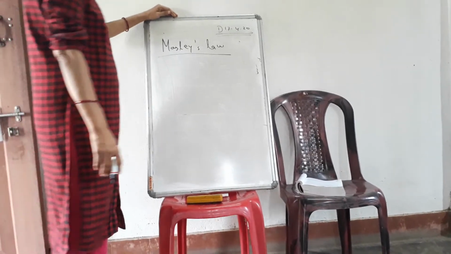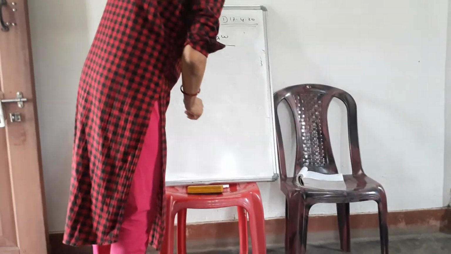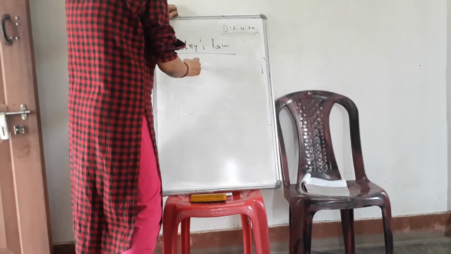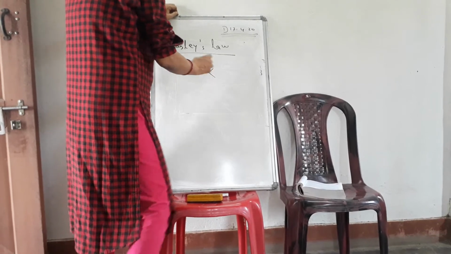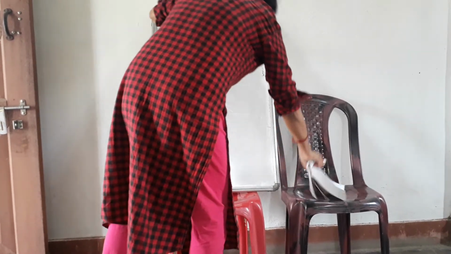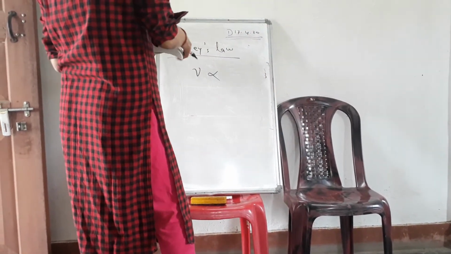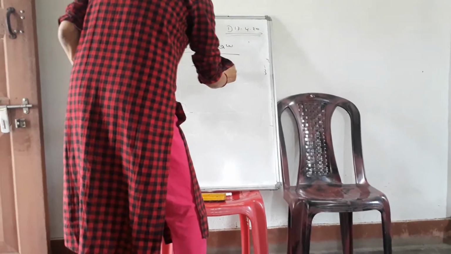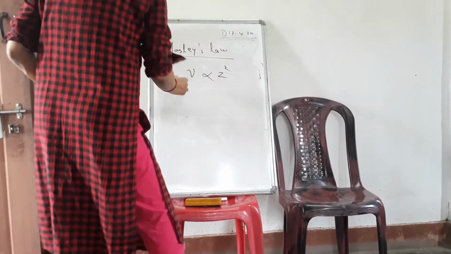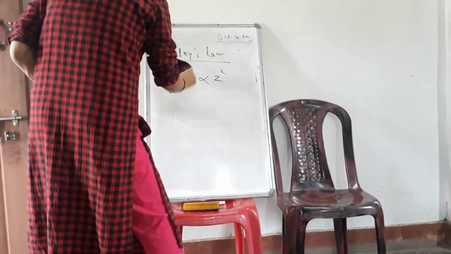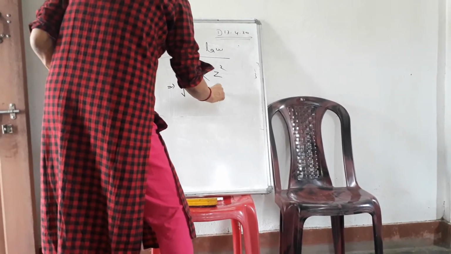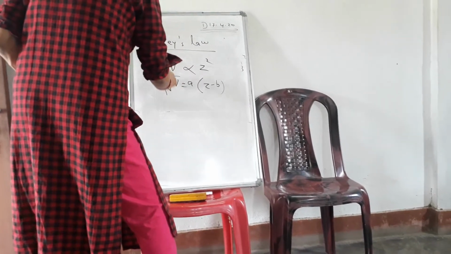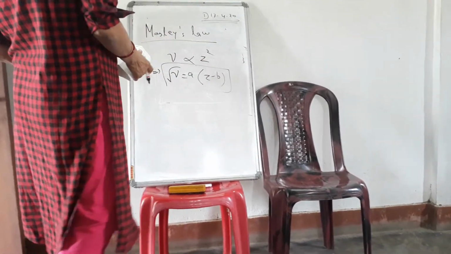He found that the frequency of any characteristic X-ray is directly proportional to the square of the atomic number. That is, nu is directly proportional to Z square, or you can write it as the square root of the frequency equals a constant a into Z minus b, where a and b are constants. So this is Moseley's law.